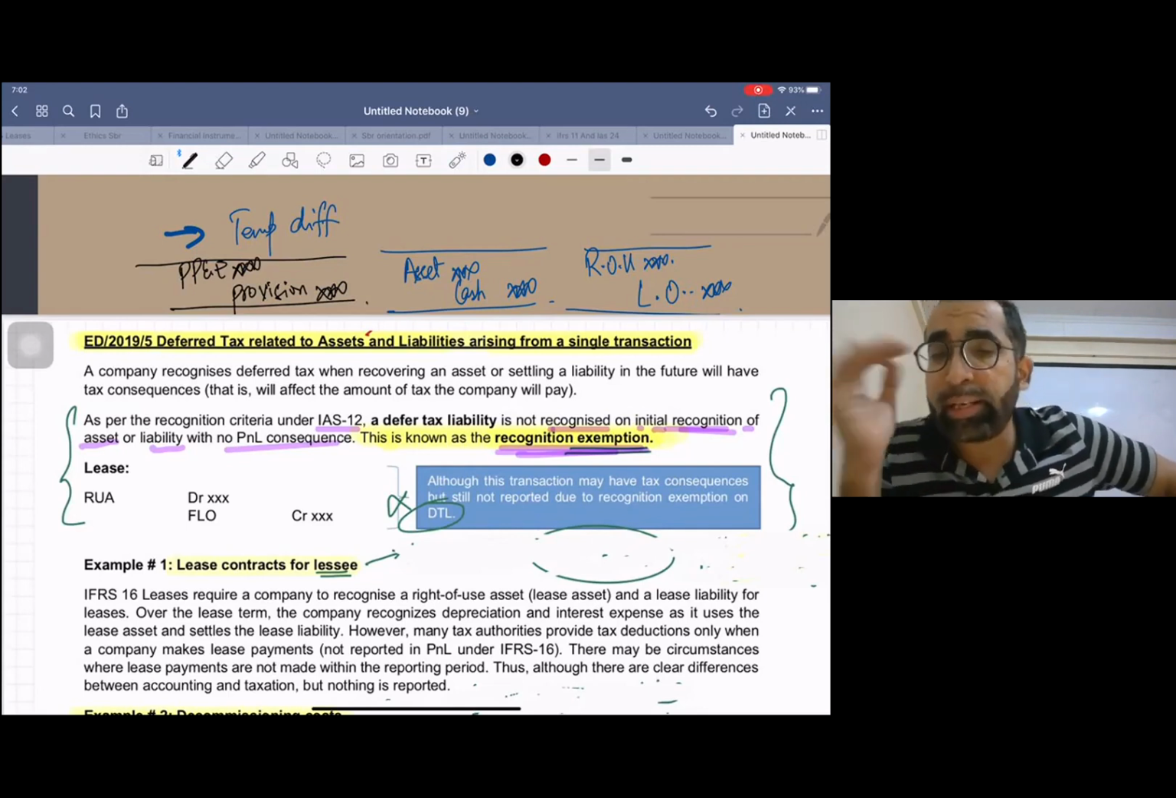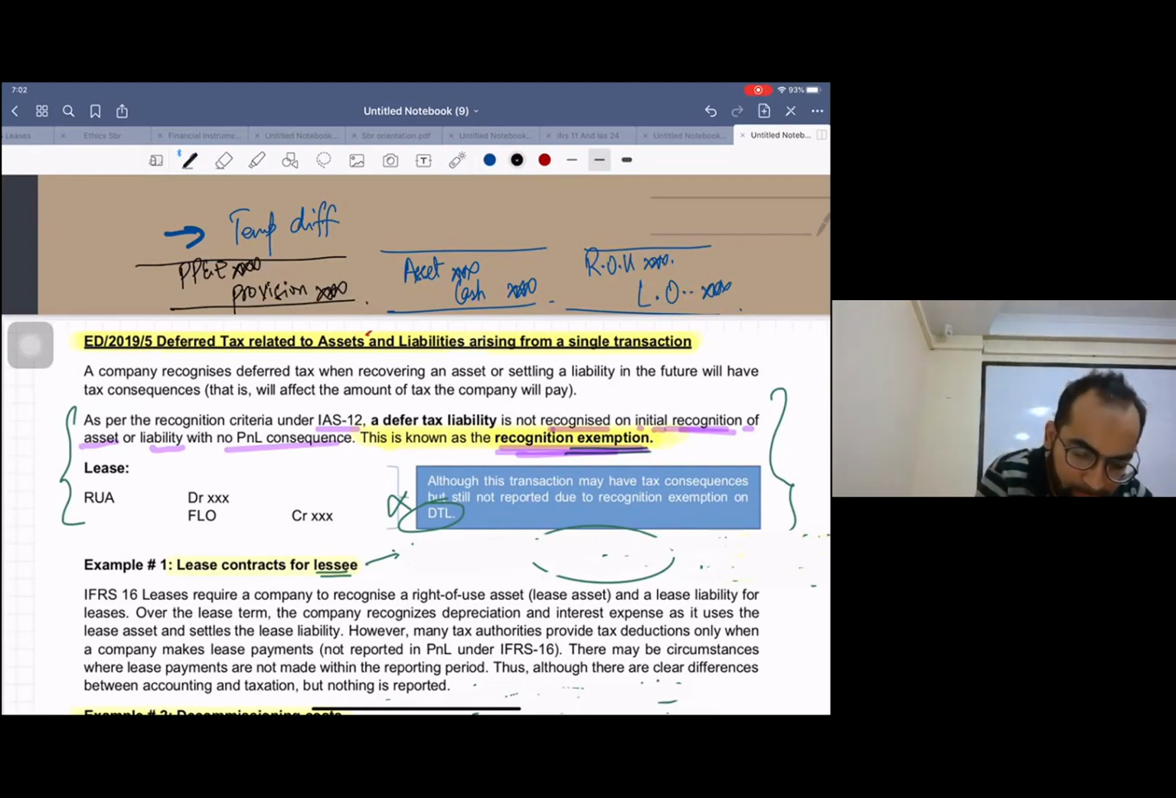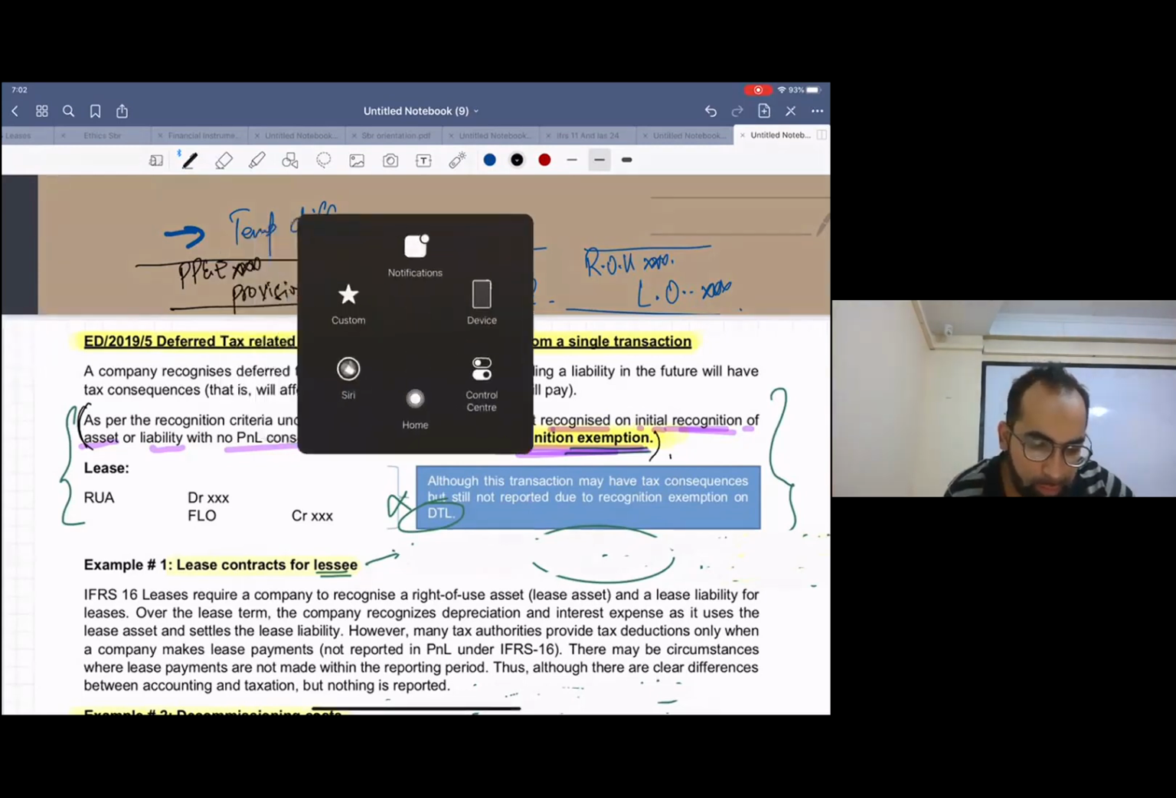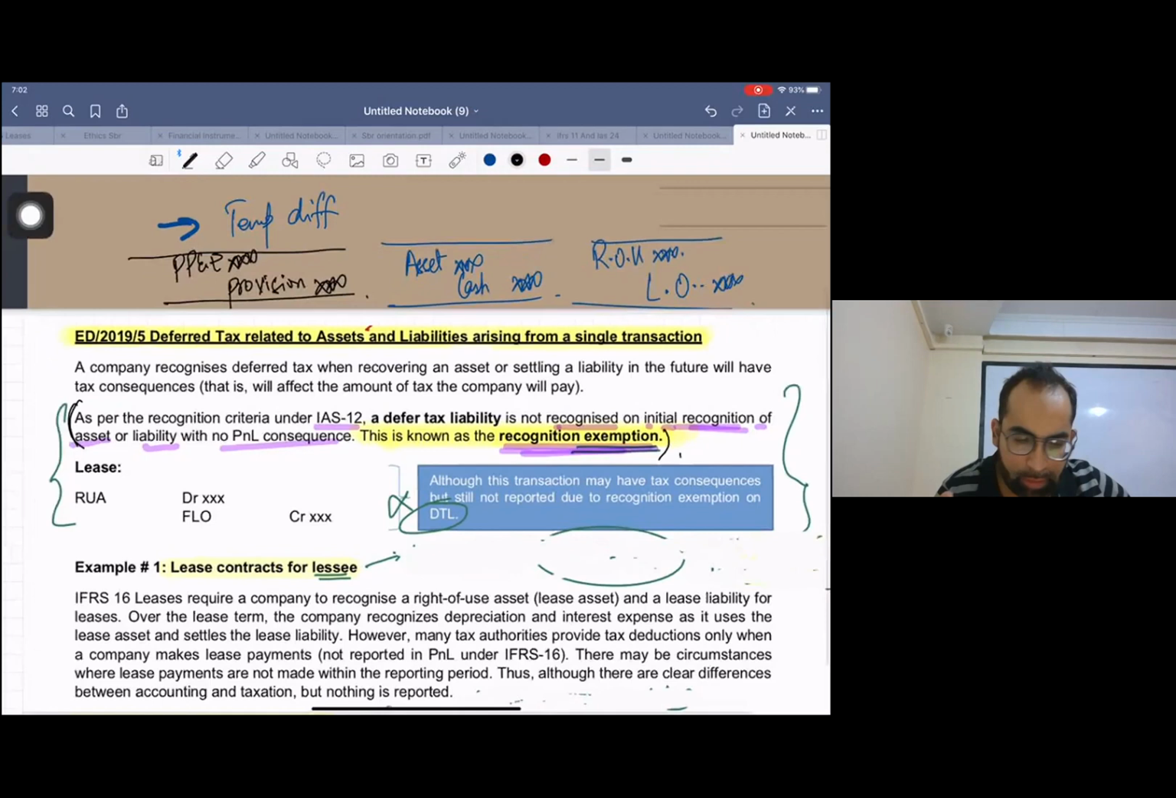So this was existing IAS 12. This is the recognition exemption. Students, read it again, please.